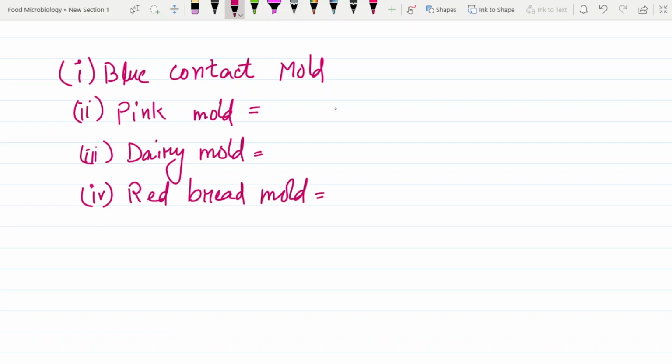So these blue contact molds, which mold is that? It is Penicillium italicum. It is called blue contact mold. And what about pink mold? It is Trichothecium roseum. And what about dairy molds?